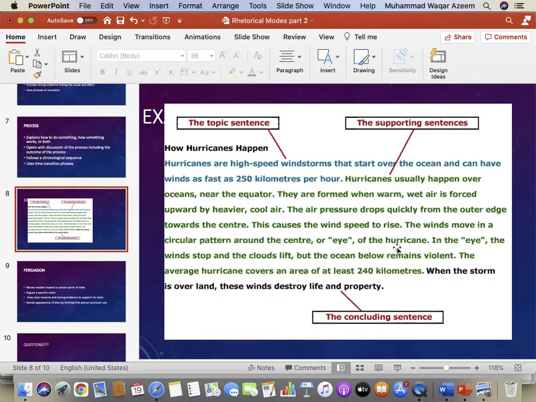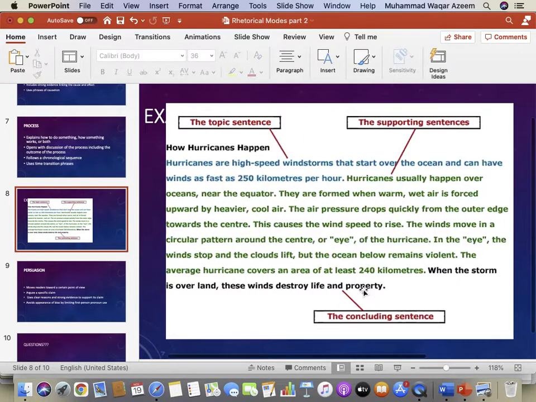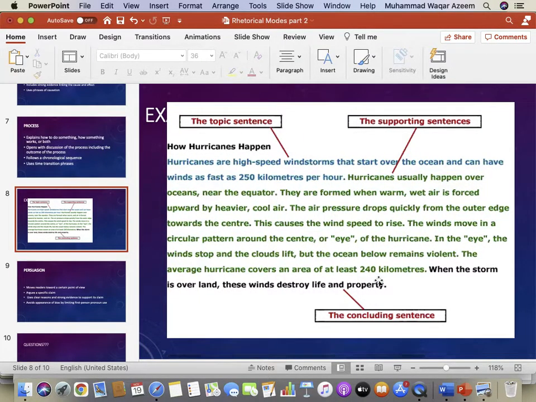Over here the green print is supporting sentences, and here we have the concluding statement. But I want you to think of any time phrase over here. Do you find any time phrase or time word, time transition word or phrase? Very good, when. In fact, if you read the whole of it, when the storm is over. Why? Because it is pointing out the finishing of one step of the process and the starting of the other step of the process.